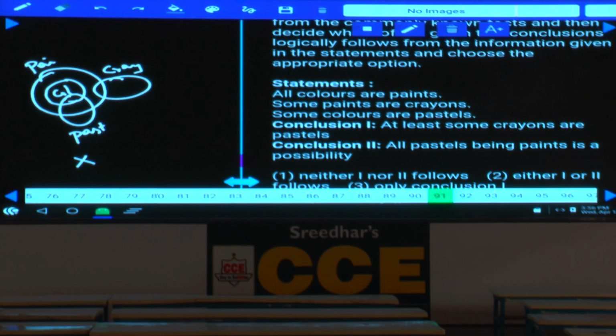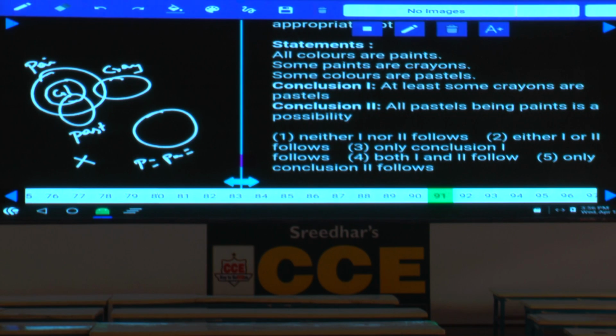And all pastels being paints is a possibility. Now all the statements are affirmative. For a possibility, we can write as a single diagram. That means paint equals pastel equals color equals crayon. Hence, the second one is possible. Only 2 follows. Only 2, that is given in choice 5. Question number 91, it is choice 5.